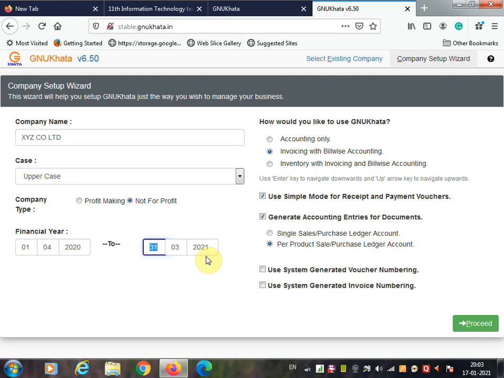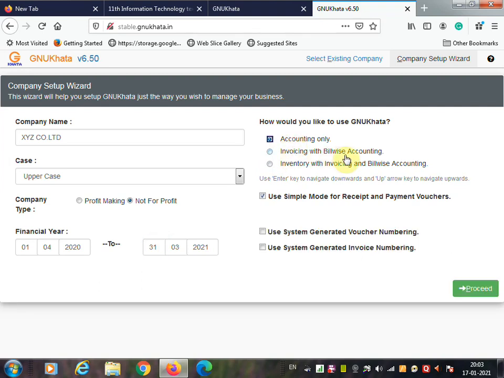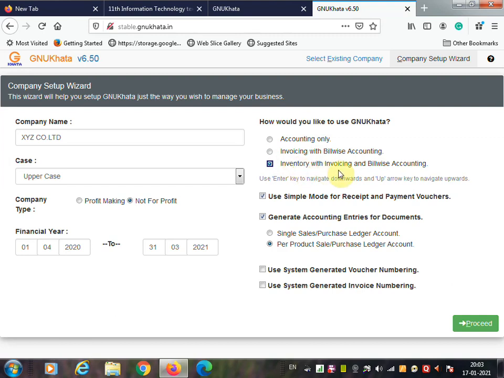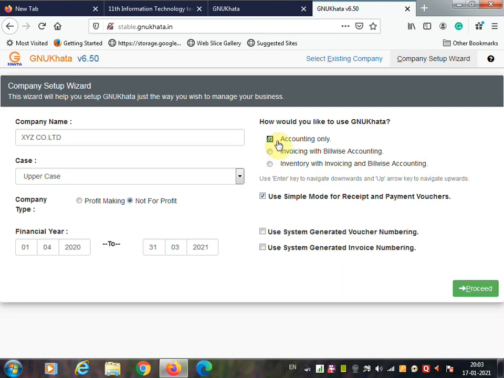Then, how would you like to use GNU Khata? It displays three options: account only, invoicing with bill wise accounting, and inventory with invoicing and bill wise accounting. Suppose you are going to make entries in the software for accounts only, then you have to click on account only. If your company's transactions involve inventory, then you can click inventory with invoicing and bill wise accounting. So you will get additional options over here. We will first see accounting only, so we are going to select account only.